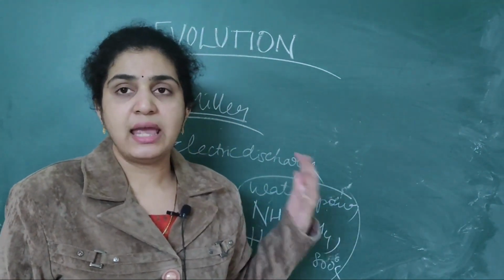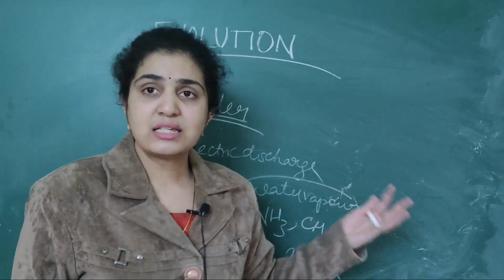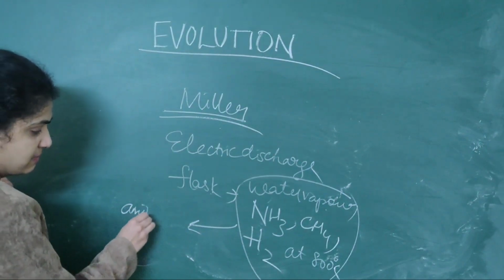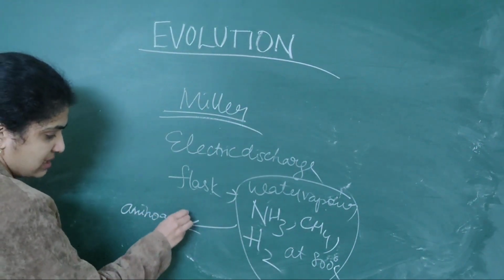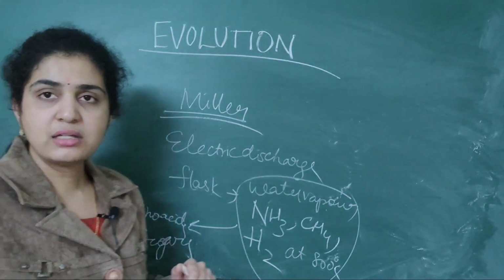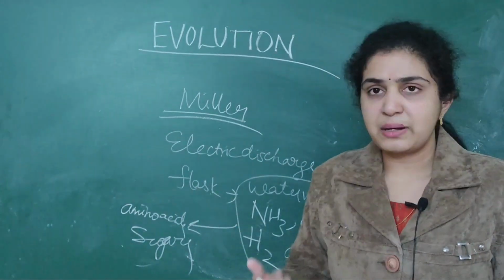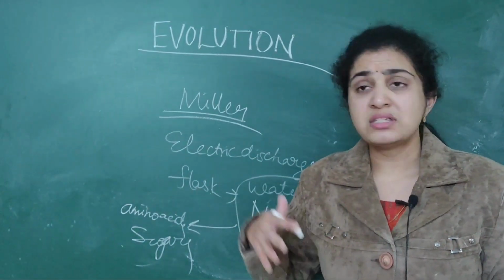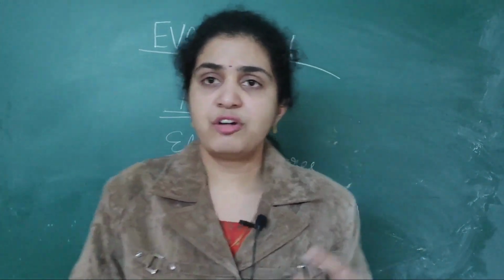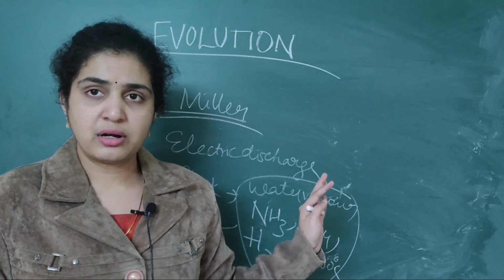These molecules gave rise to numerous amino acids as well as sugars. Here also it is proven that life came from pre-existing molecules only. So that point you should remember.